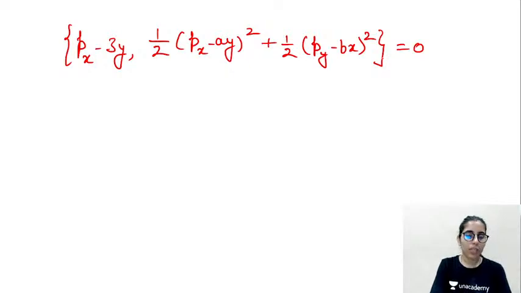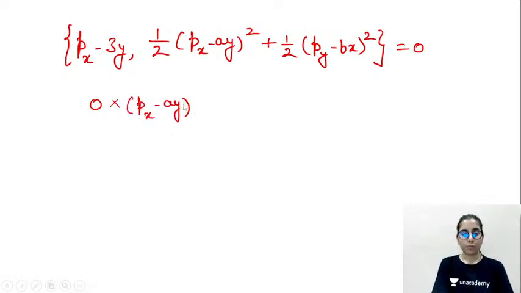This is the Poisson bracket we are considering. First one, partial differentiation with respect to x gives 0. Second one, with respect to px, will give us just px minus ay. But actually we don't need to write it, because when the first term is 0, 0 into anything will be 0. Minus first one with respect to px is 1.